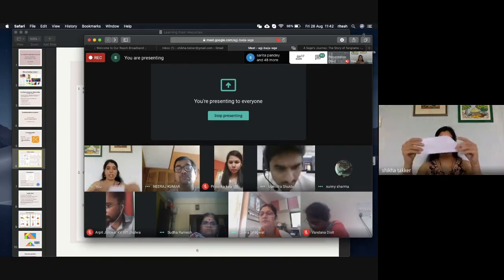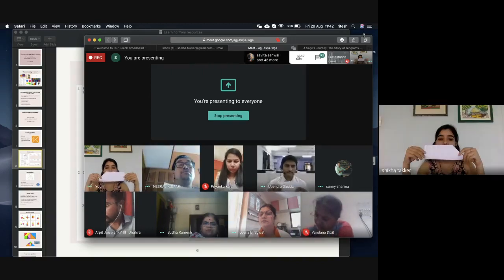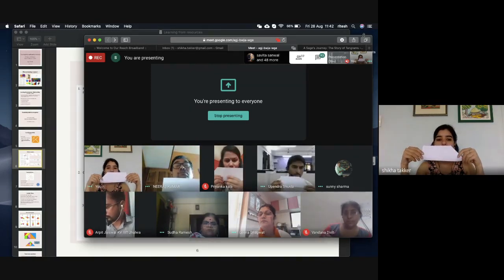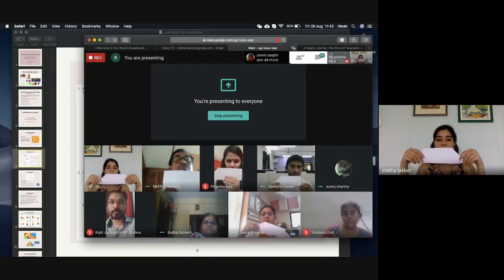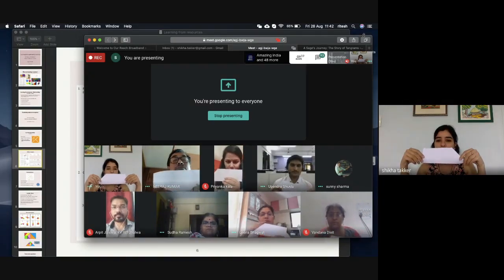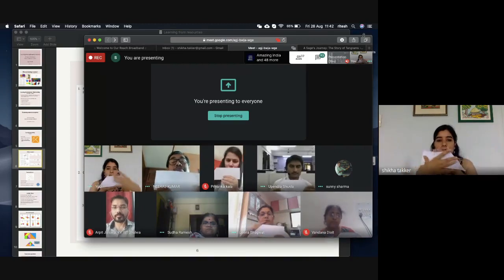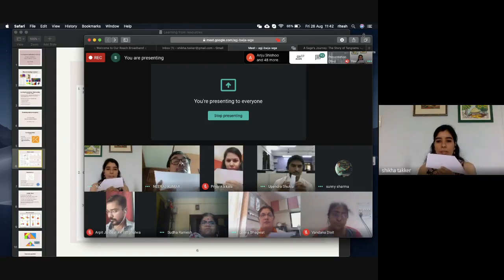Okay. Now we have this. This is a trapezium. Neeraj sir said this is a trapezium. And a trapezium is a particular quadrilateral which has two parallel sides, and the other two sides are non-parallel. Now I want to get a square from this. How can I get a square from this?